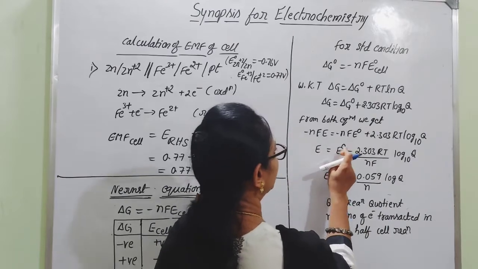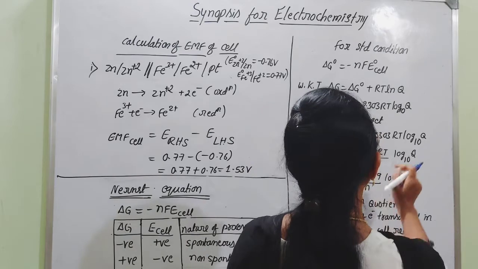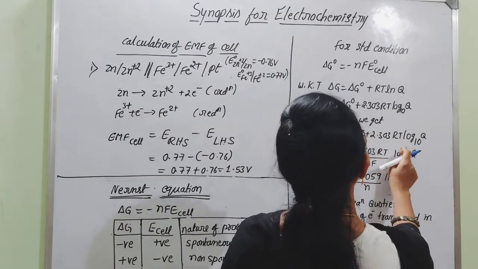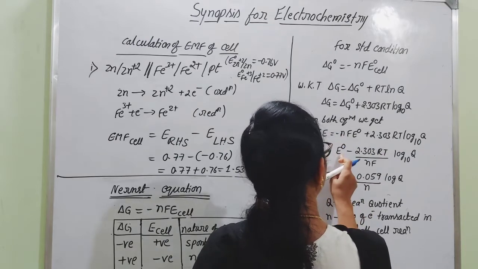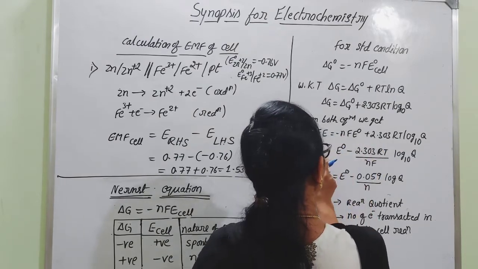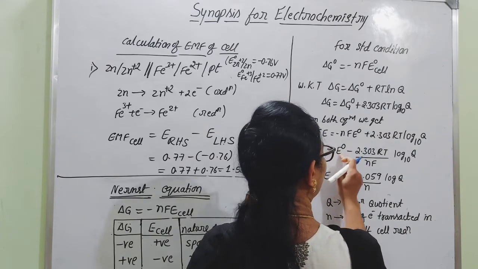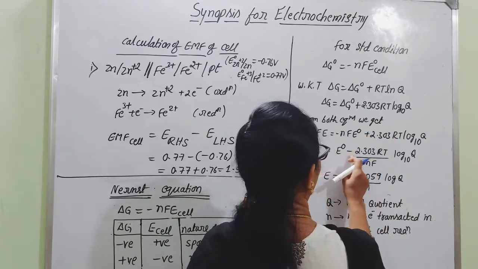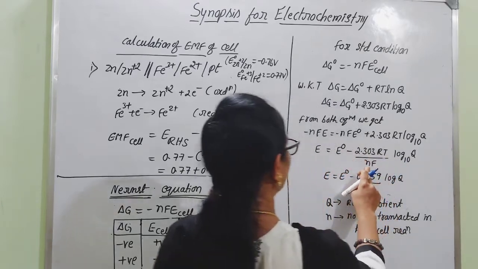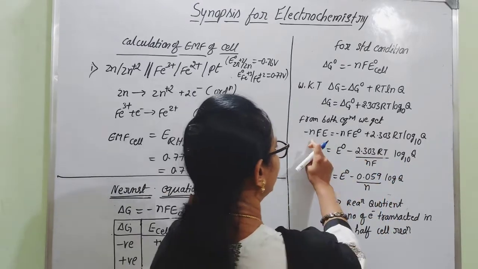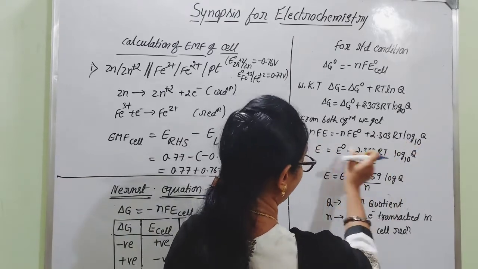So we can convert the symbols. The negative symbol will become positive and the positive will become negative. Hence we can write E is equal to E naught minus 2.303 RT divided by NF, because we are dividing the whole equation by NF, to remove this NF.